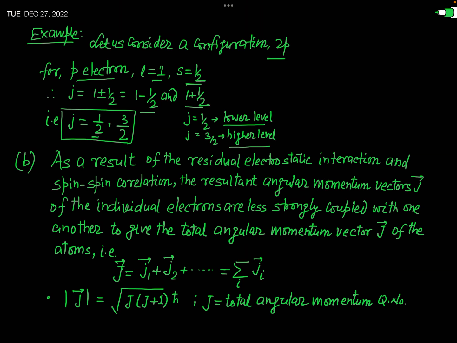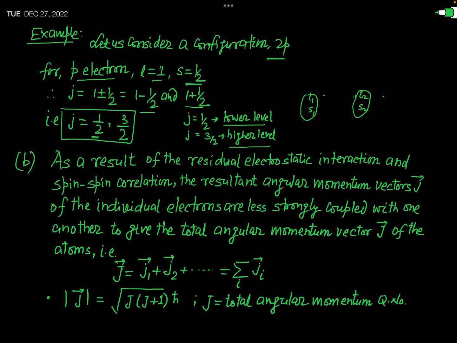In a nutshell, you can say during the spin-orbit interaction, what actually takes place? For each individual electron, consider these are the electrons, and the value of L for this is L1 and S is S1. For this second electron, L is L2 and S is S2. So first of all, this L1 and S1 get combined.